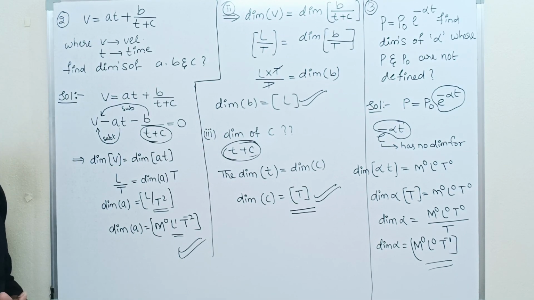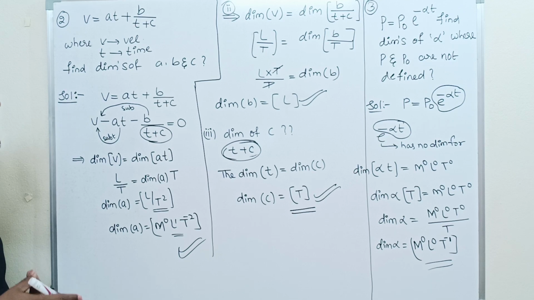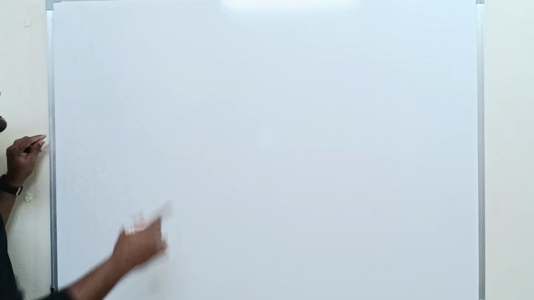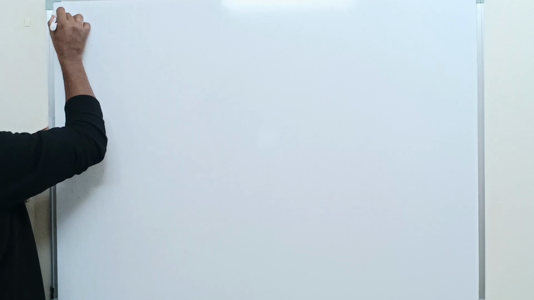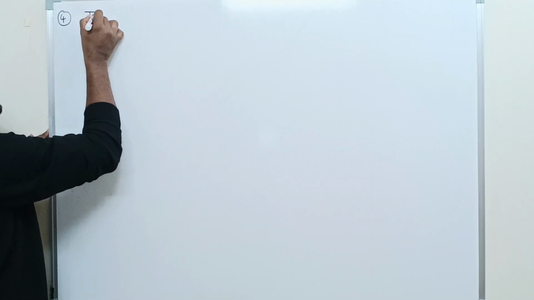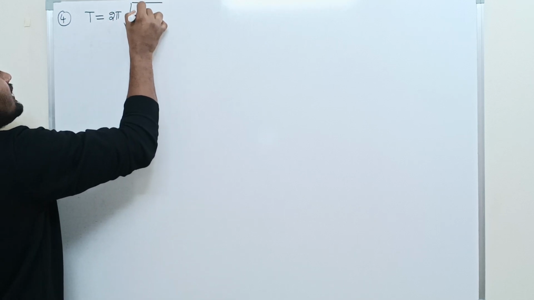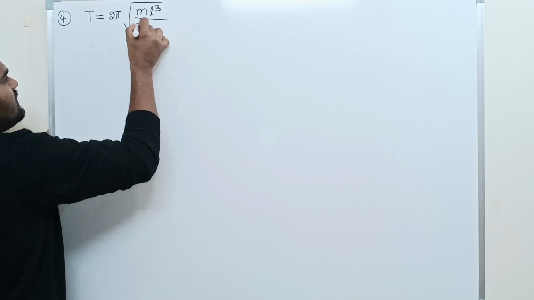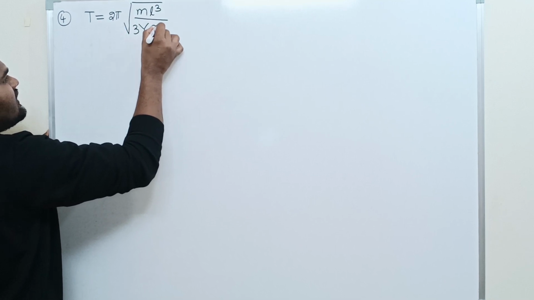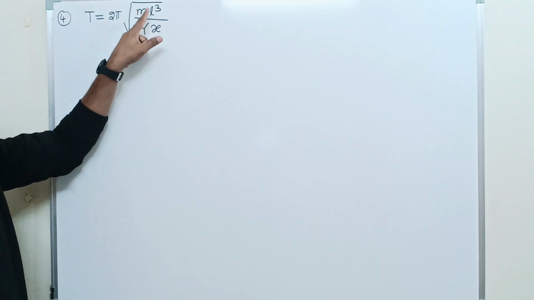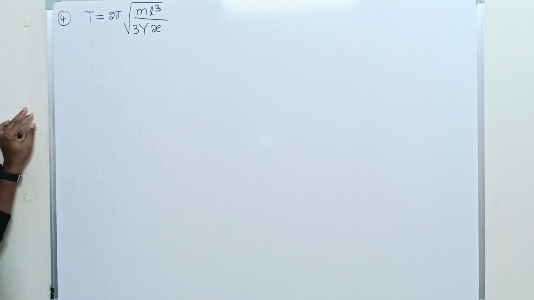Are you getting it? Pause the video and write the notes. 3, 2, 1, go. Let us see one more example. This is the fourth one. With the given equation T is equal to 2 pi into the square root of m L cubed by 3 into Y x.